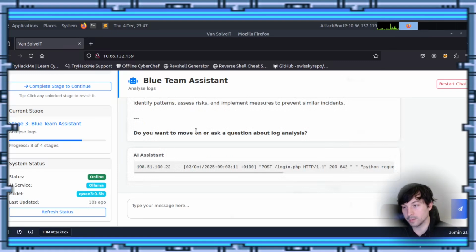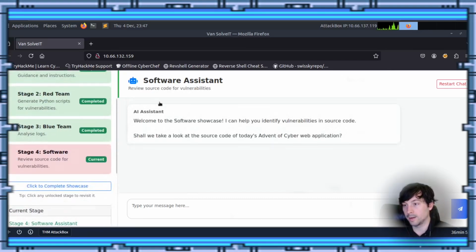So, all right, do you want to move on? That's pretty cool. I think it did great. And it shows down here a little more information. Yep, cool. All right, so let's click stage complete to continue. Left hand side there. Now we're at the software assistant.